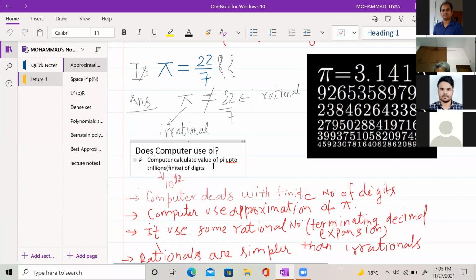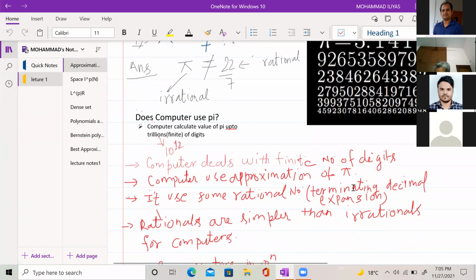So it can calculate pi up to 2 trillion, 3 trillion, or 4 trillion digits, but it is finite, it has a limitation. The computer can deal only with a finite number of digits, so the computer uses an approximation of pi.